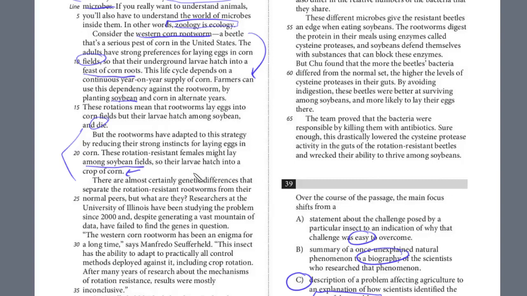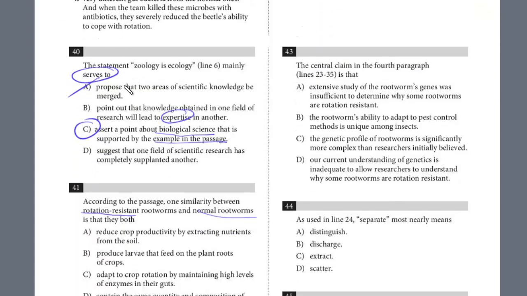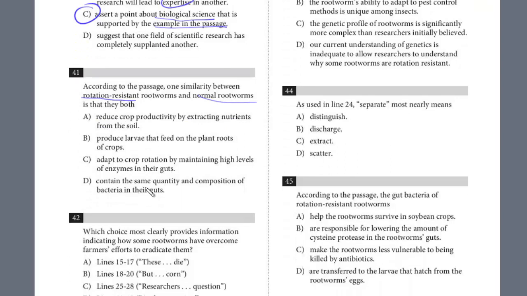They alternated the crops, but then there's this rotation-resistant females. They lay their eggs among soybean fields, right? And the alternate year, the larvae hatch in a field of corn. So what do they both have in common? Well, you should recognize that both of them want the larvae to hatch in a feast of corn roots, right? The rotation-resistant does it another way, but that's what they both have in common.